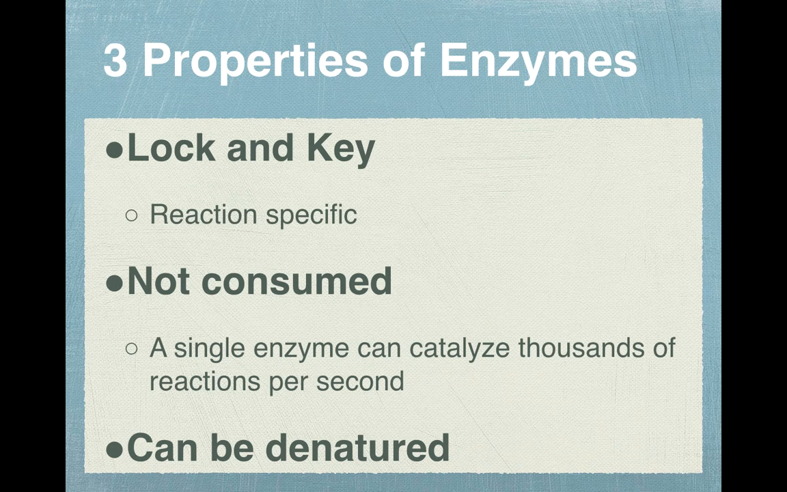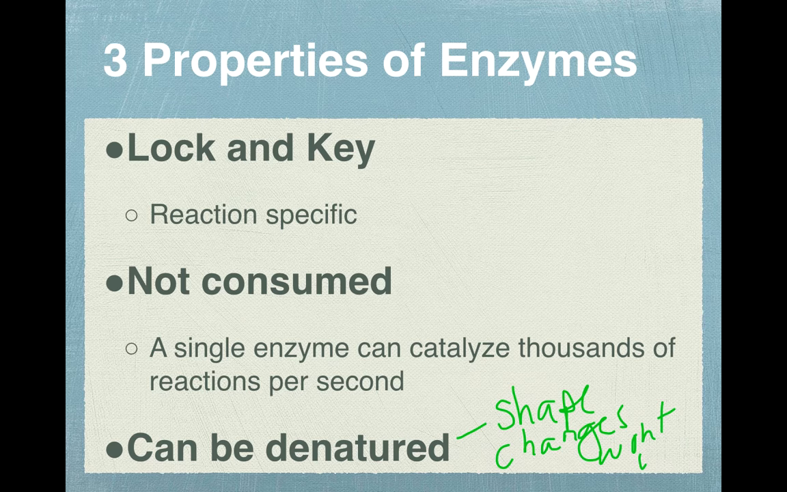Three properties of enzymes. They have a lock and key, which means they are reaction specific. They are not consumed. A single enzyme can catalyze thousands of reactions per second. And they can be denatured, which we'll talk about later, but denatured means it can change its shape, which means they won't work. What causes the shape to change, we'll talk about later as well.